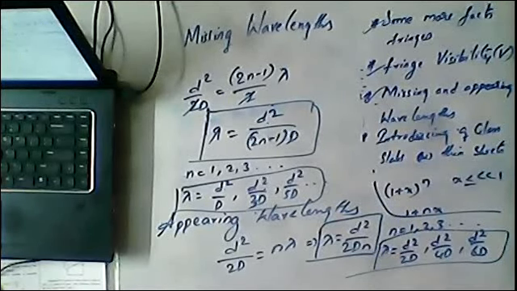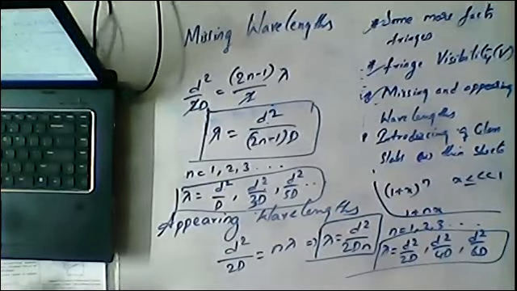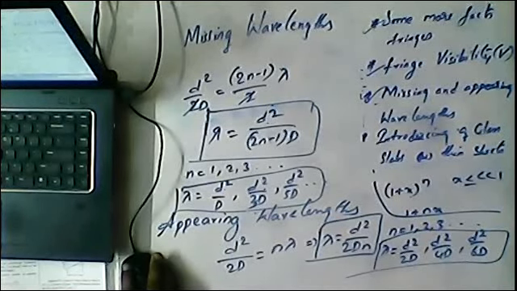And the last topic for today's class is introducing glass slabs or thin sheets. Okay guys, when you introduce a glass slab or thin sheet in between the interfering waves, the interference pattern will be shifted.